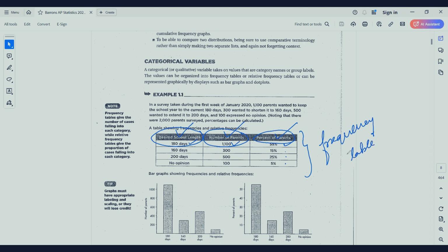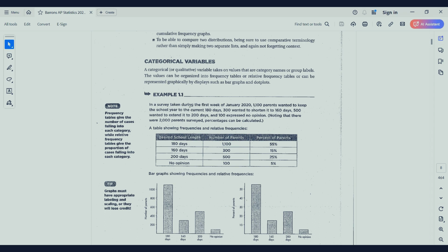Now, what is a frequency table? Let us understand it this way. You see here categorical data, right? Now, how many times things repeat, that is what we call frequency. For example, number of parents is 1100, then 300. So they are repeating in these days and all. So we're going to learn about these things. For now, let us understand. Now, what about depiction? This data can be depicted in this way, some kind of bar graphs, right? Okay. So now let us understand whatever we learned through theoretical definitions.